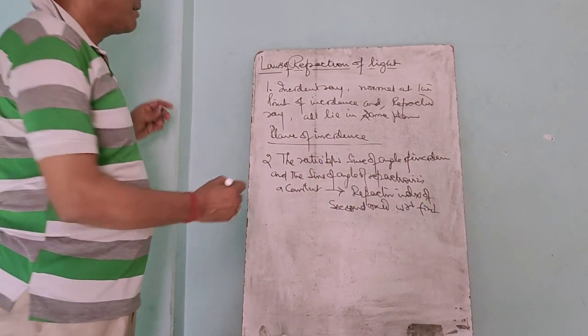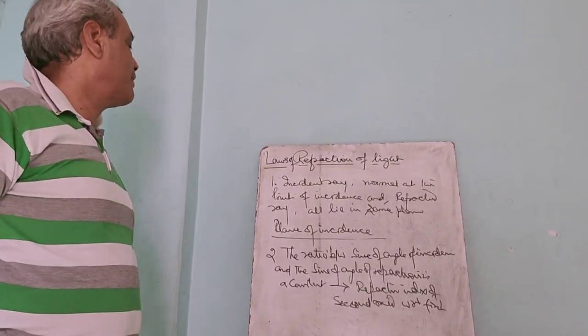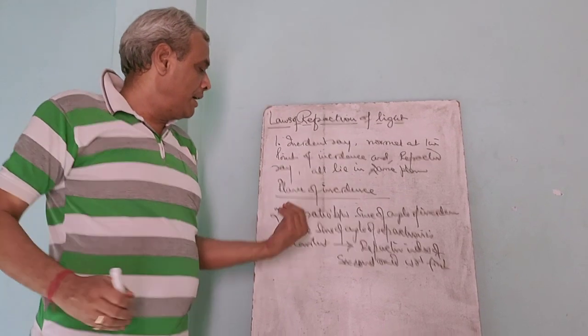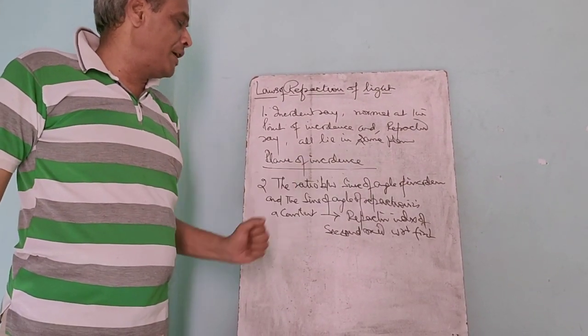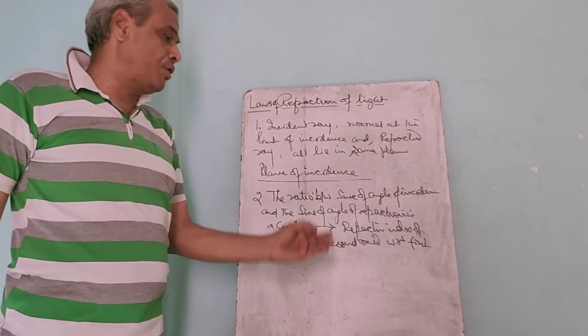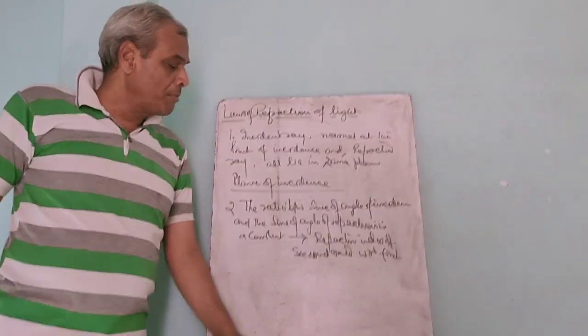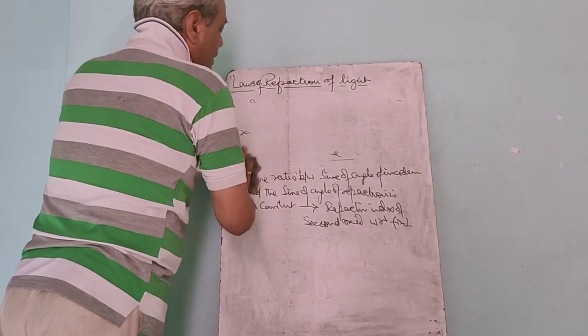Number one, the incident ray, the normal at the point of incidence and the refracted ray all lie in the same plane, and that is the plane of incidence. And the second, the ratio between the sine of angle of incidence and the sine of angle of refraction is a constant, which is called the refractive index of the material of the second medium with respect to the first.